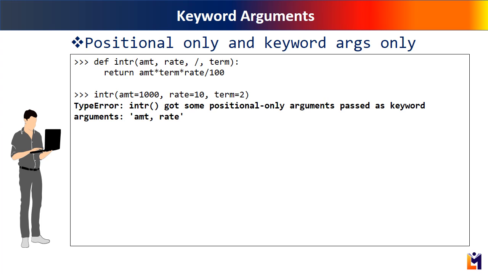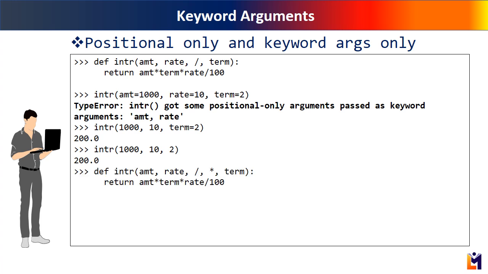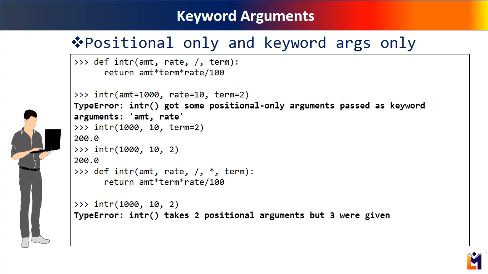To do so, put an asterisk before the term argument. Now you have a function with amount and rate as positional only arguments and the term as keyword only argument. Any other type of call will result in a type error saying there are two positional arguments only.